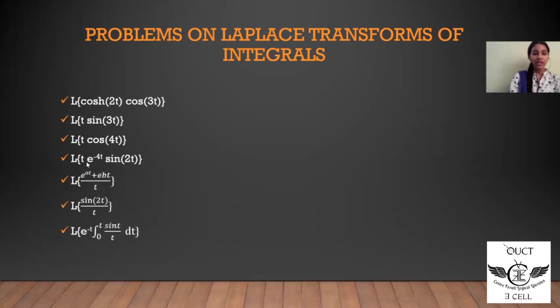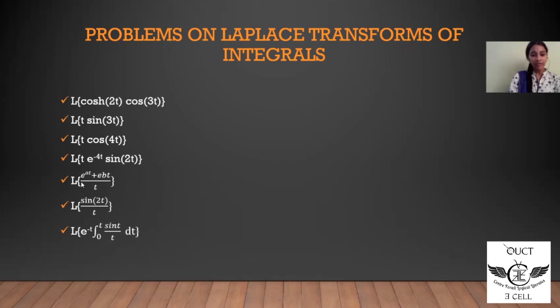Then Laplace of t into e to the power of minus 4t sine 2t. In this problem, first we find the Laplace of e to the power of minus 4t sine 2t. This can be found by first finding the Laplace of sine 2t, then using the first shifting theorem to find the Laplace of e to the power of minus 4t sine 2t, then using the multiplication by t property and finding the whole Laplace transform.